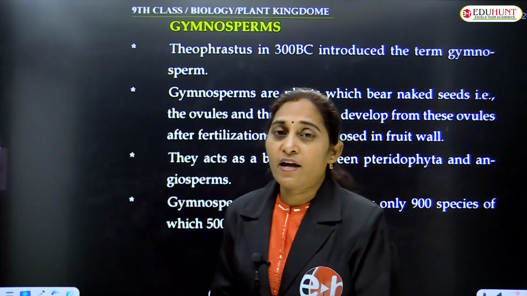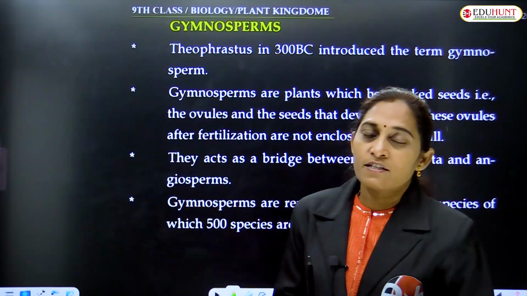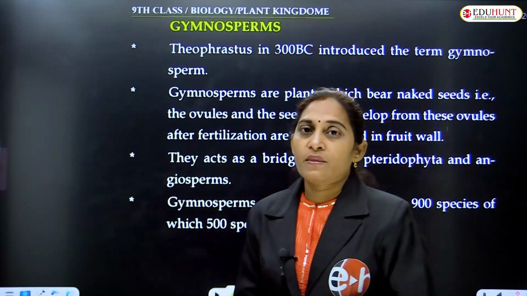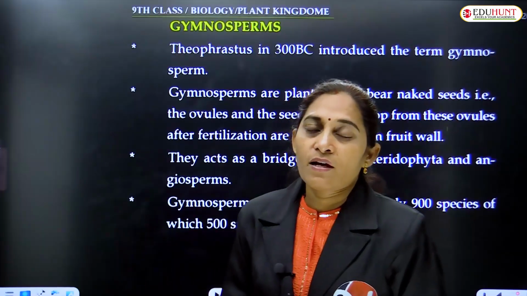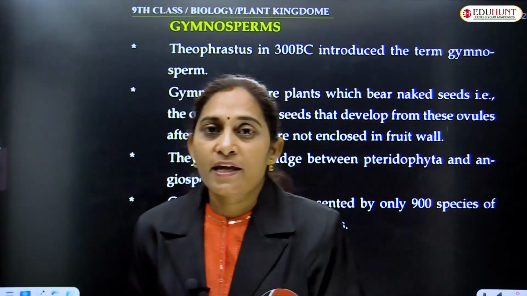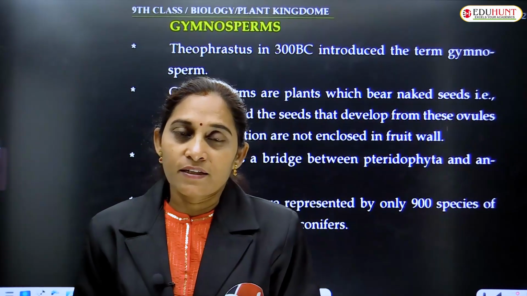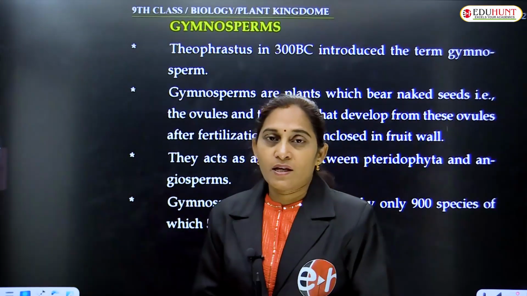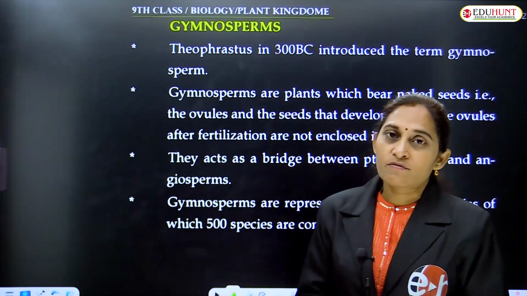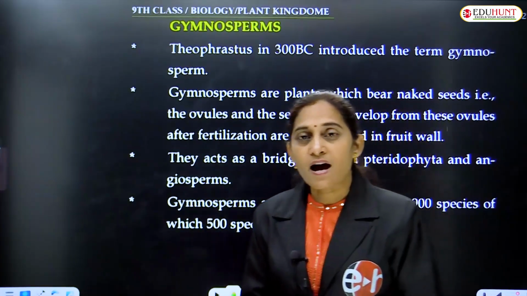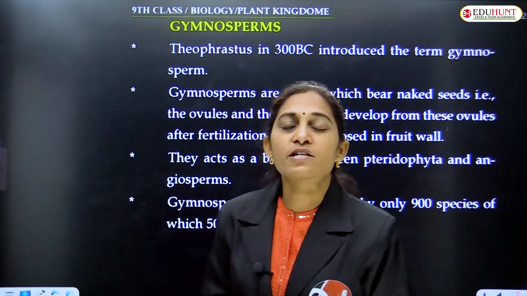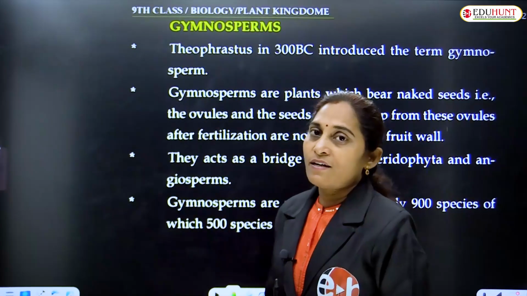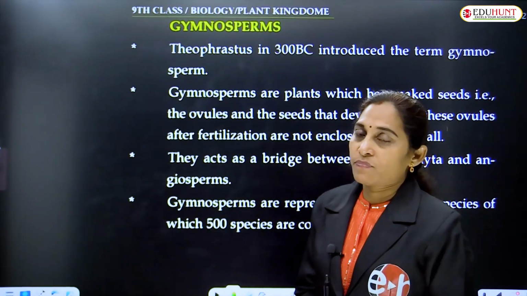And now we have entered the next plant group, that is Phanerogamae. In Phanerogamae, plants bear seeds. Plants produce flowers and seeds. Flowers are the reproductive structures and seeds are the result of sexual reproduction. So let us see what those phanerogams are.